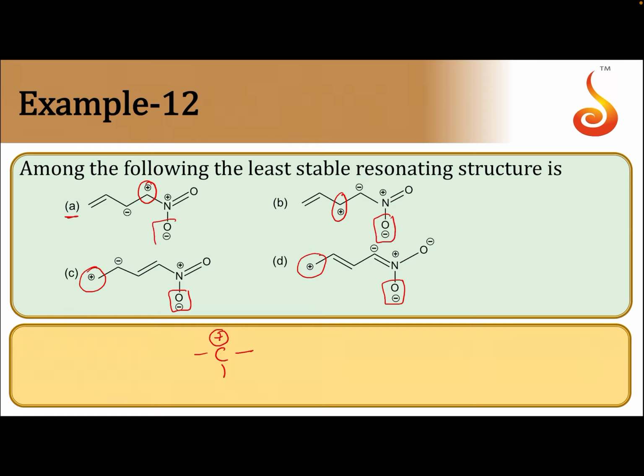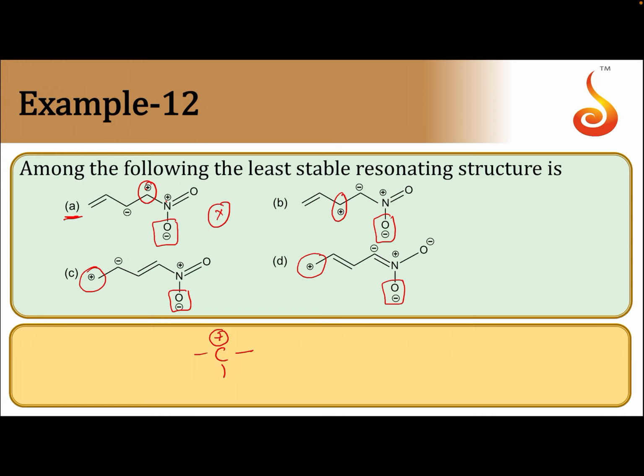So, negative charge is on the more electronegative element. Now, like charges should not be on 2 adjacent atoms. So, if I consider that rule, in the first example, option A, positive charge is on 2 adjacent atoms. So, option A is the least stable resonating structure.